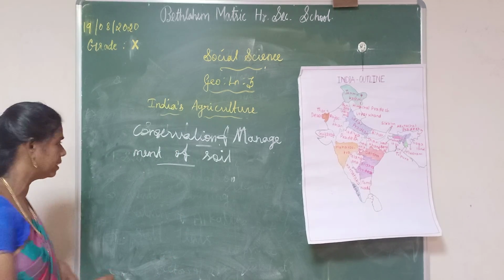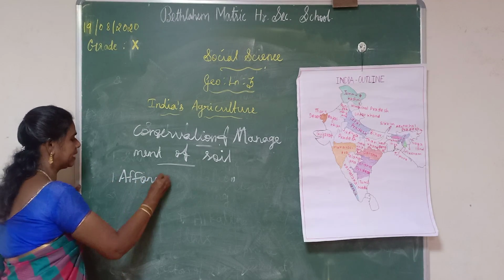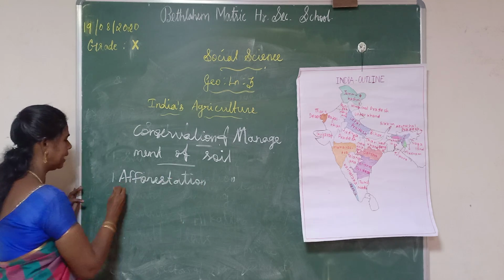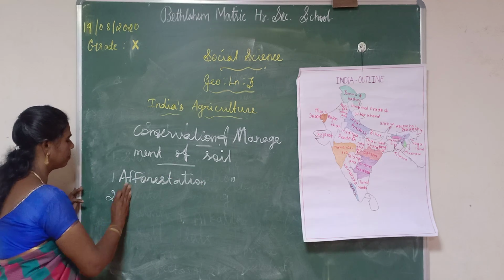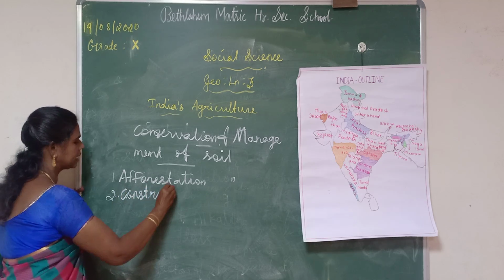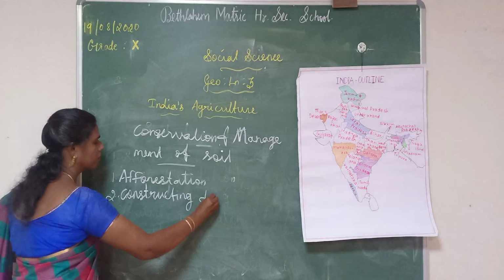The first one is afforestation. Then the second one is constructing dam.